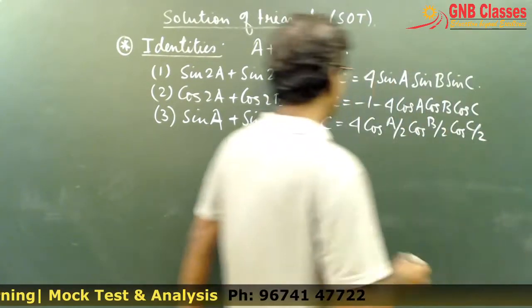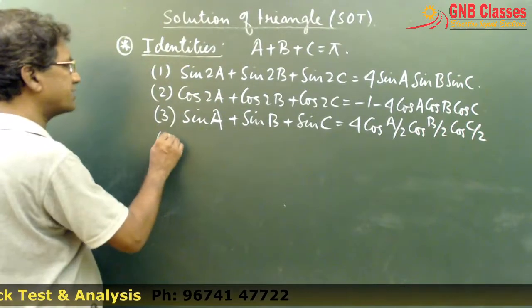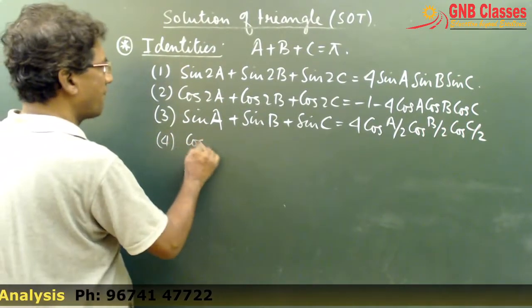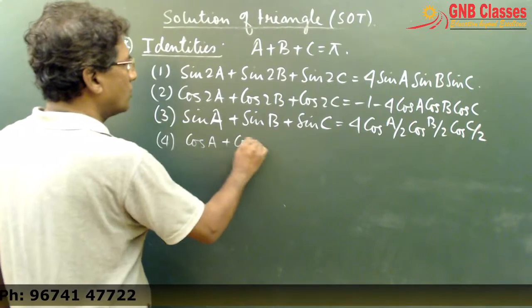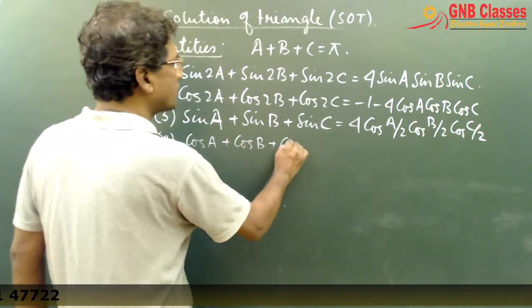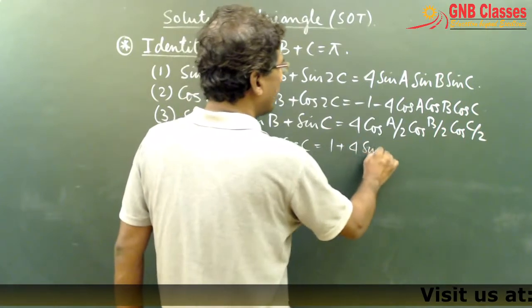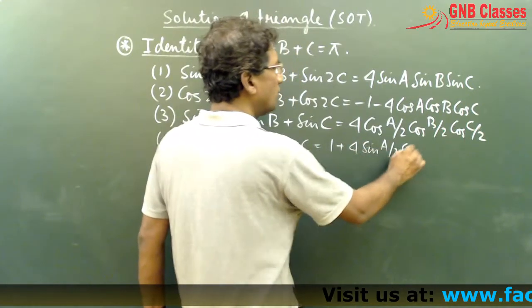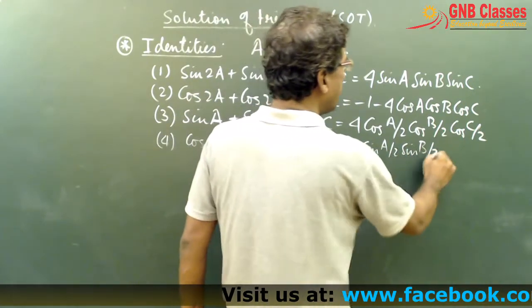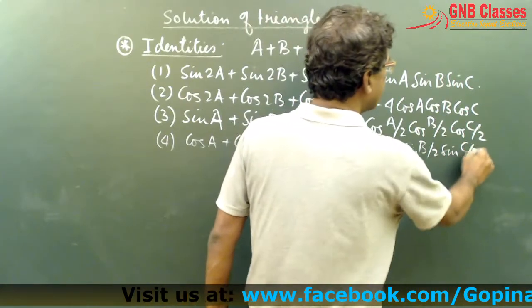Is it clear? The fourth one is cos A plus cos B plus cos C equals 1 plus 4 sin A by 2, sin B by 2, sin C by 2.